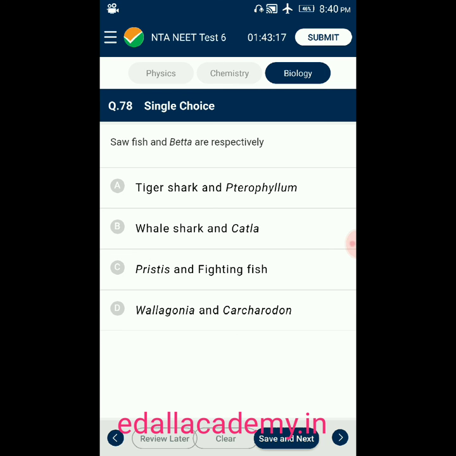Question number 78. Sawfish and betta are respectively. Option A, tiger shark and Pterophyllum. Option B, whale shark and Catla. Option C, Pristis and fighting fish. Option D, Wallago and Carcharodon. Answer is Pristis and fighting fish. Option C is the answer for this question. It's a kind of sawfish and betta.